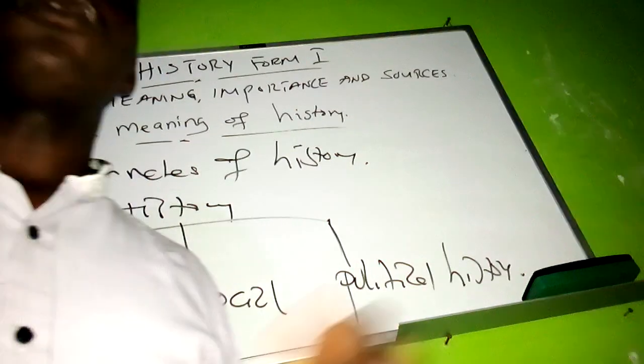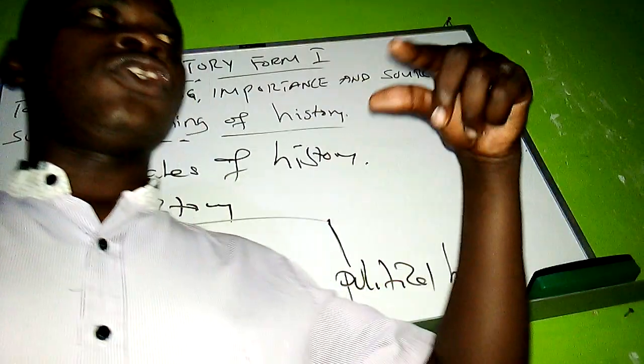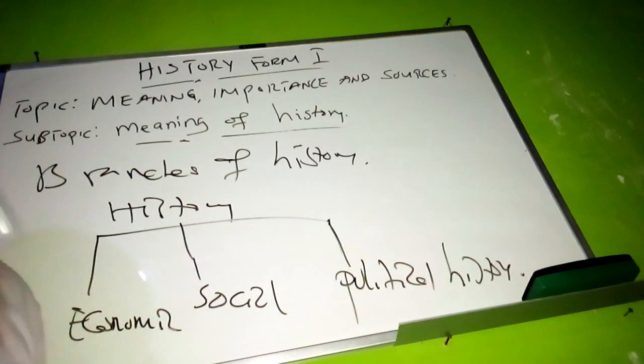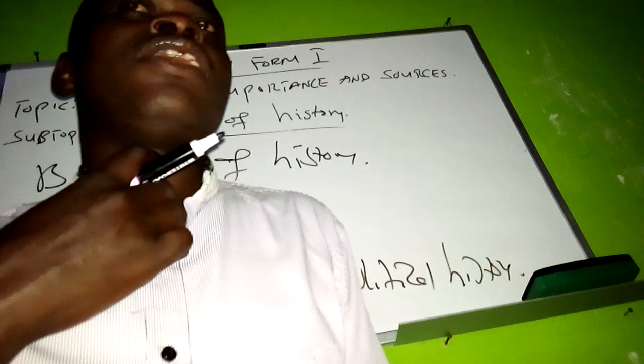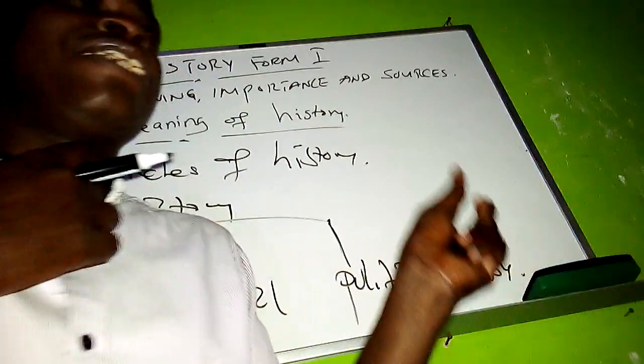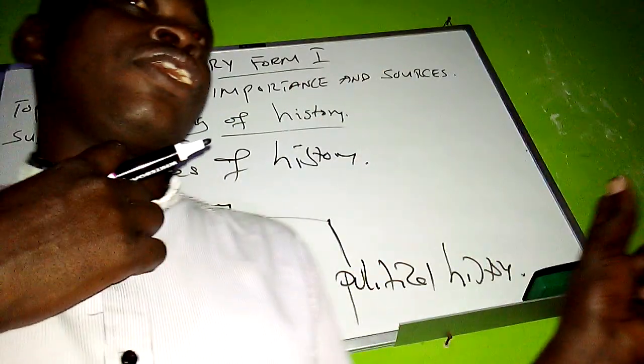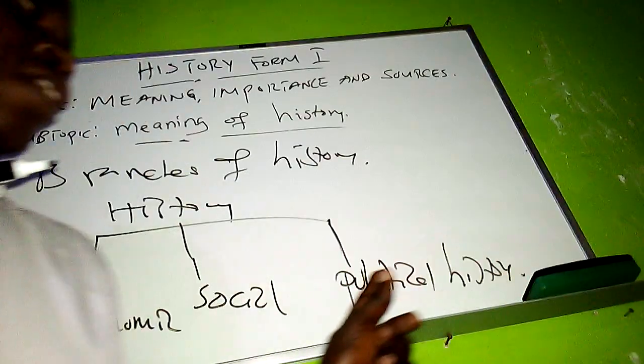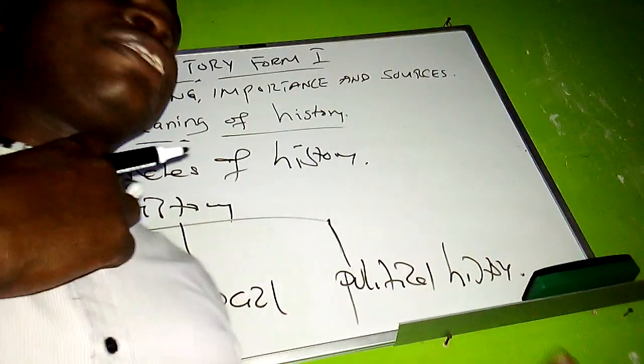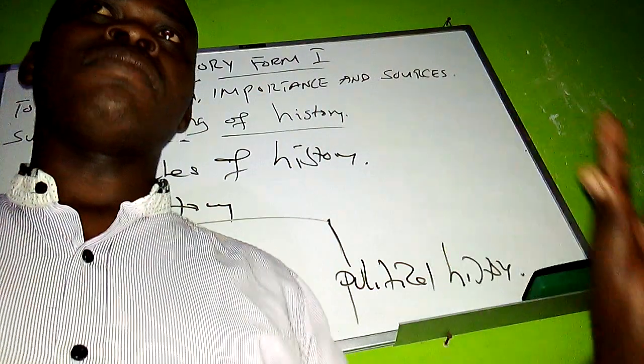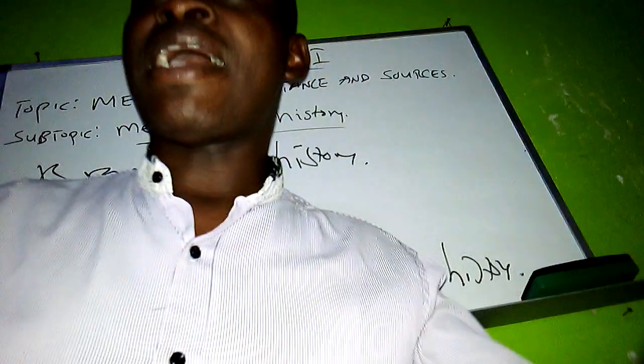When you talk about social history, you study the social issues of the past, like the culture of certain societies, taboos, and many other social issues. And when you talk about political history, you learn about past political issues.